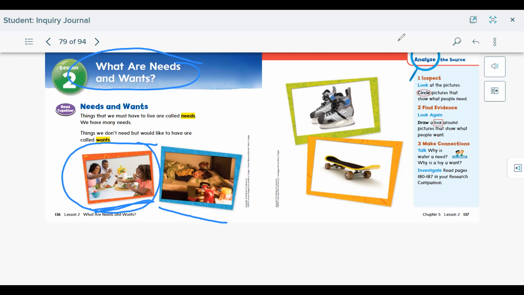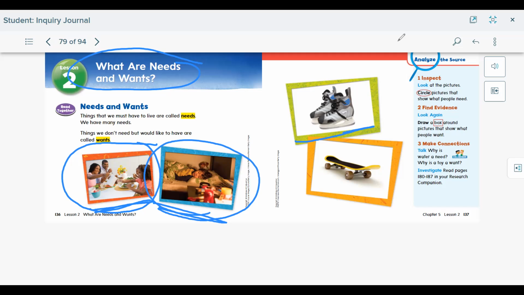Let's look at this picture now. There's a child sleeping in a bed. Do we need a bed? Yes, we need our bed. We need a home. We need shelter. We do need these things in order to stay healthy and comfortable.